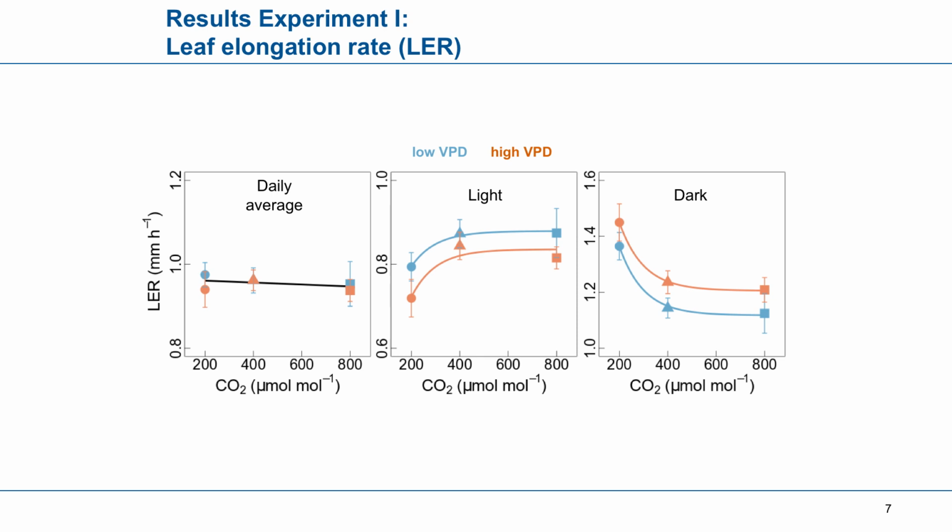in Festuca arundinacea. But what we find very interesting is that the effect of CO2 and VPD was significant when considering the different periods separately. And even more interesting was the interaction between the light-dark regime and this effect. While in the light, CO2 increased leaf elongation rate and a lower VPD also, exactly the opposite effect was observed during the dark period.